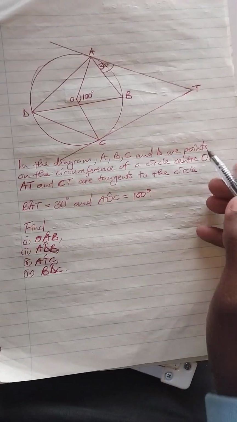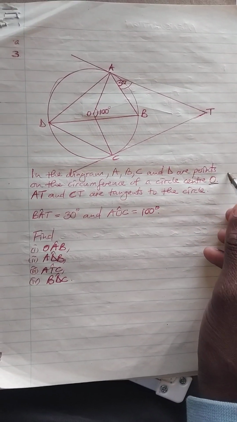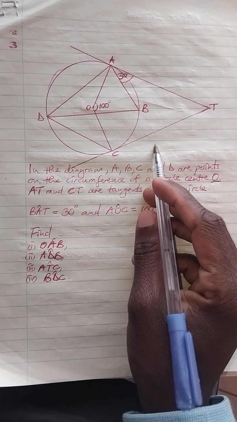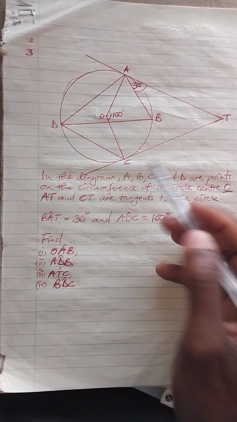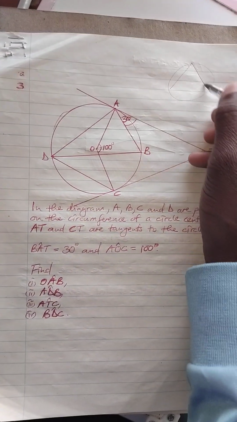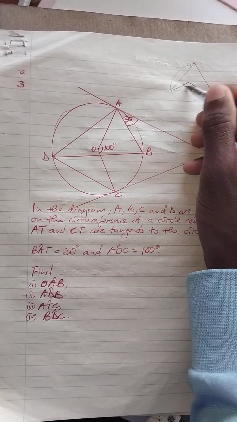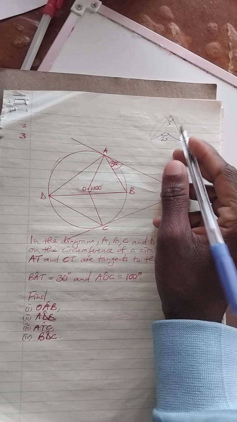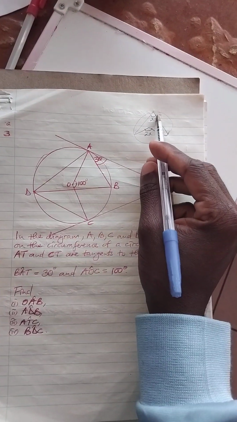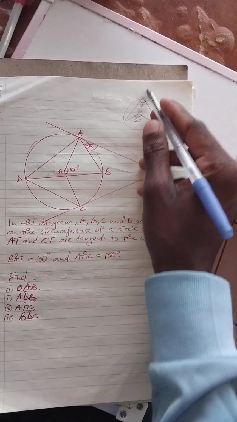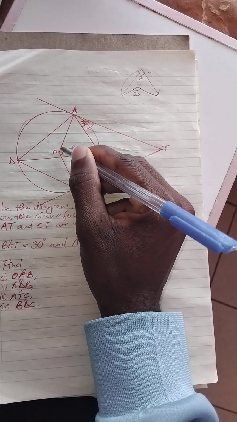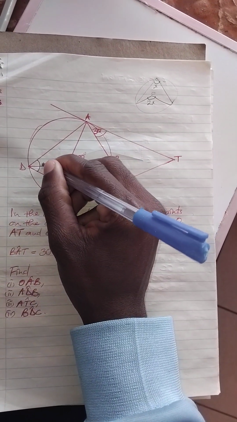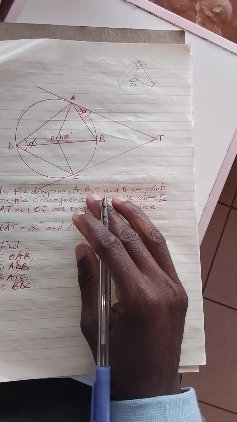So with center O, there are some tips. Center O is at the center. Remember theorem 2: the angle at the center is twice the angle at the circumference. So which means this is 100, and you divide both sides by 2 to get this one, 50.